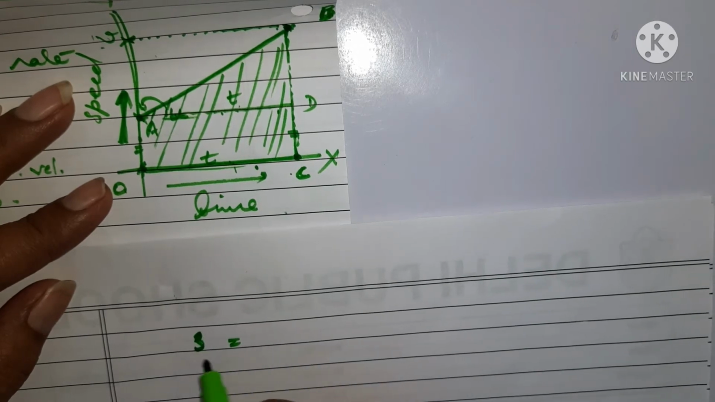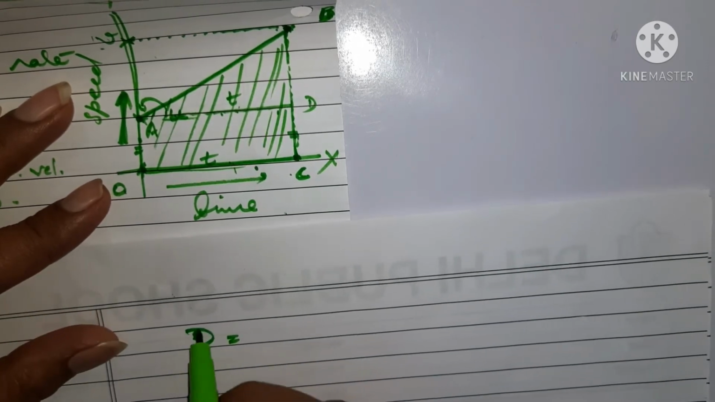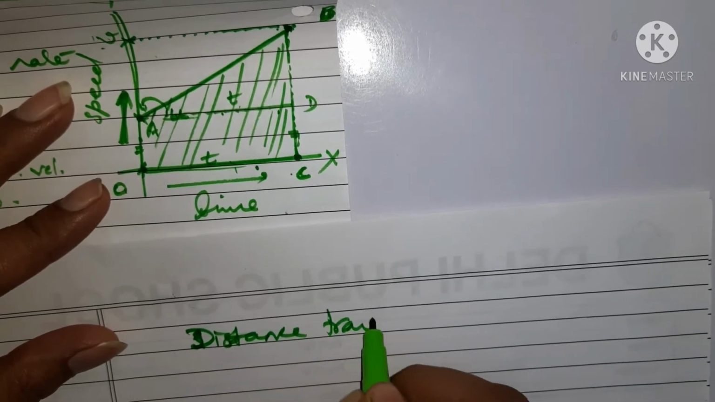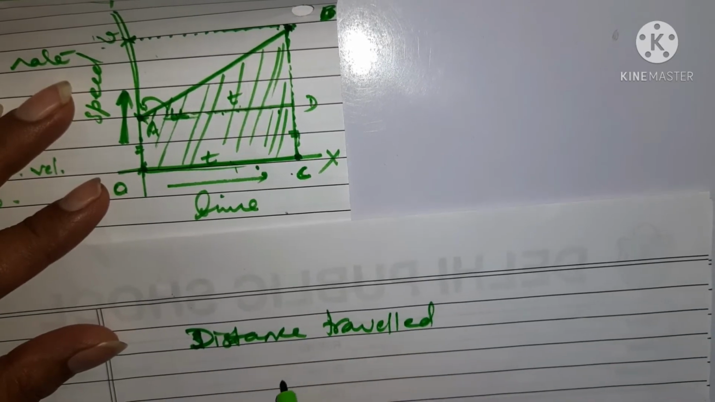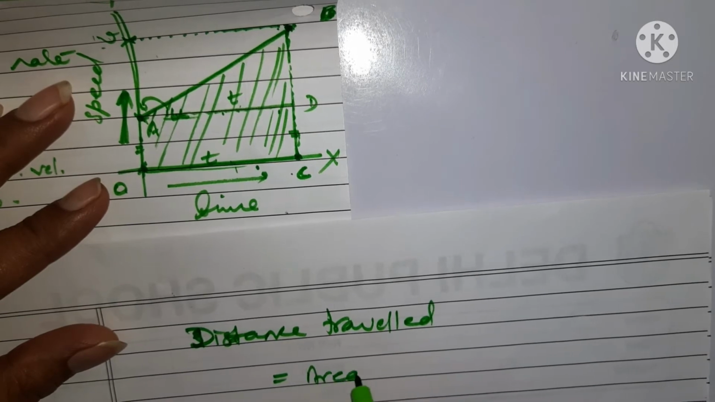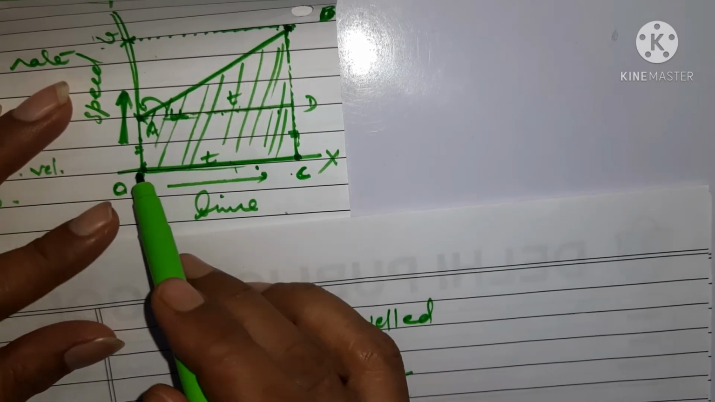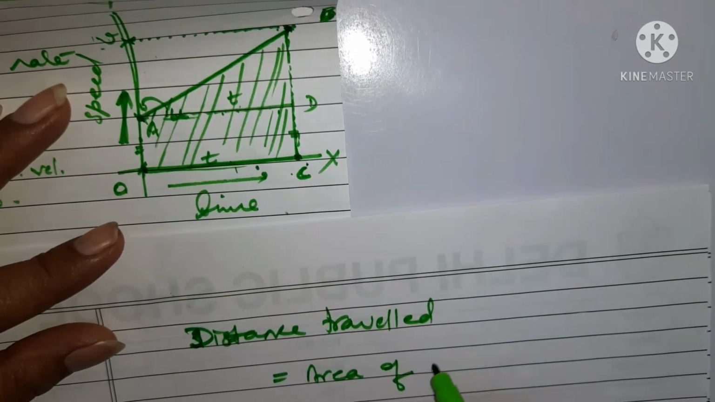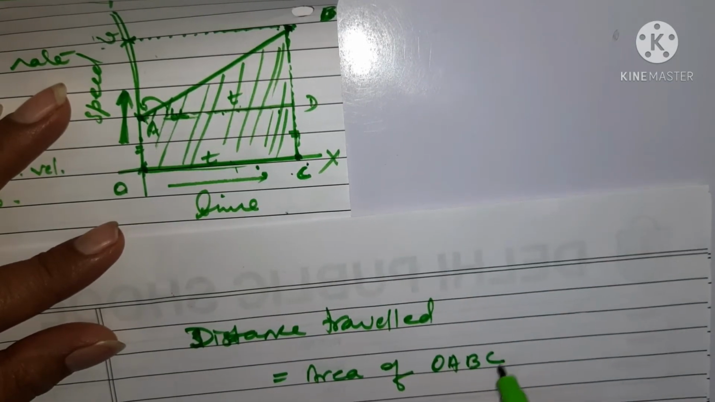So we can say that distance traveled is equal to the area of, now what is the area? Area of OABC, right? So area of OABC.